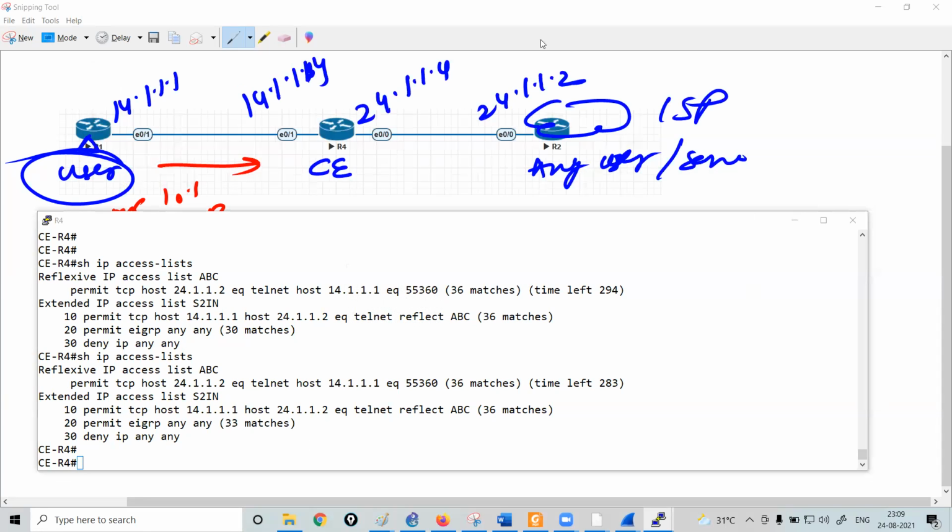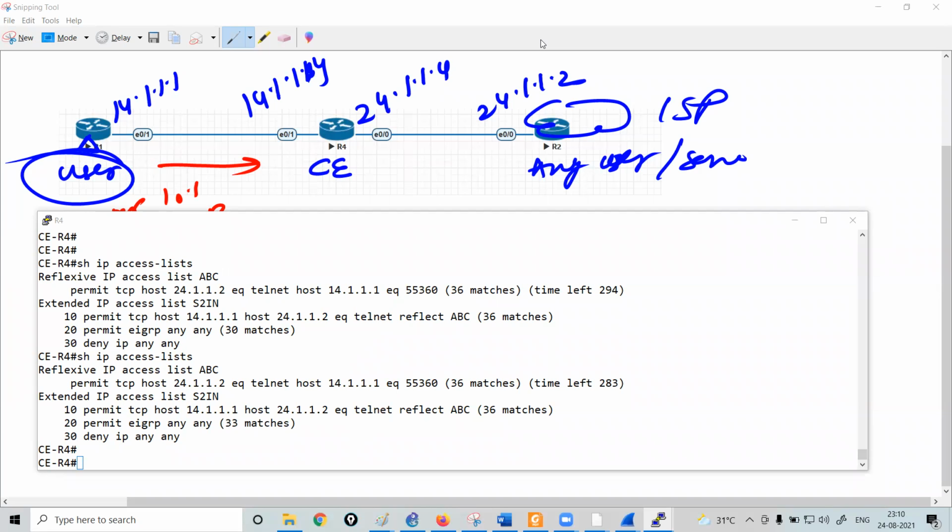Now, coming to a practical scenario, if the LAN has to go outside, there should be a PAT, right? It is not end-to-end public IP communication. So there will be a PAT configured. So will the reverse traffic work? Now try to understand, Santosh, even if you do the PAT, the concept will remain as it is and it will work.